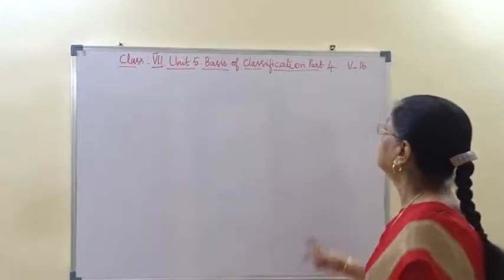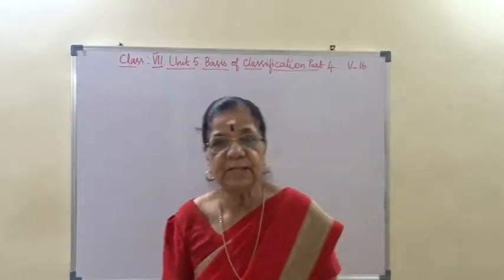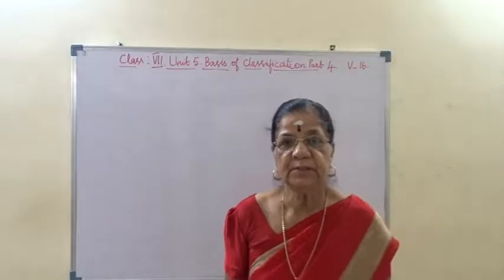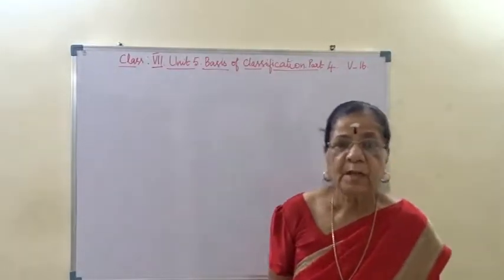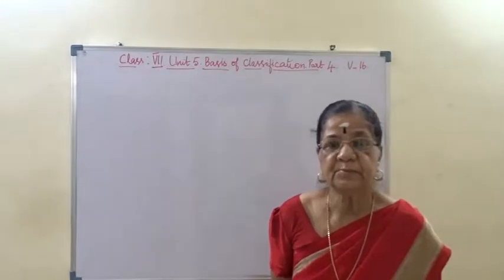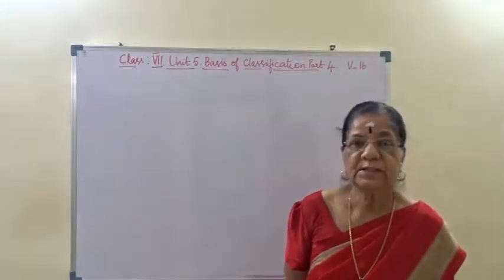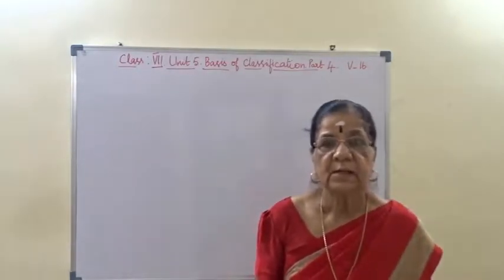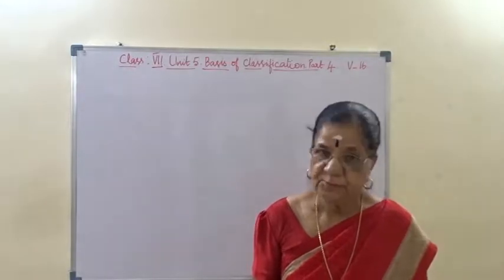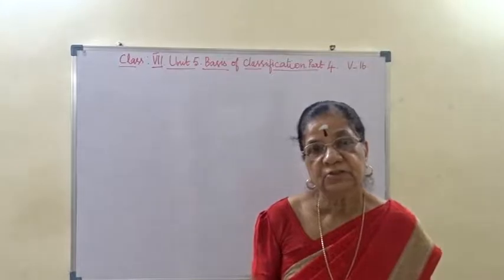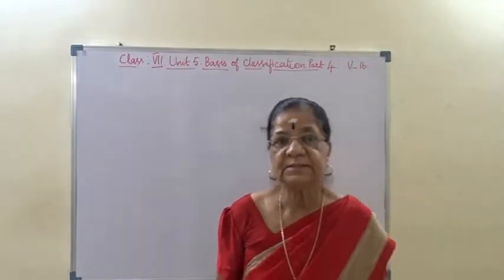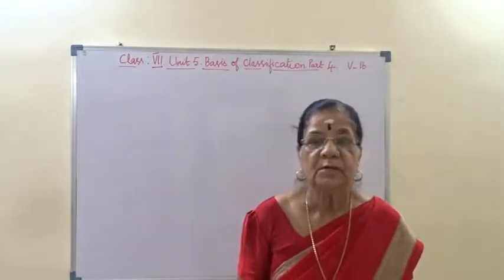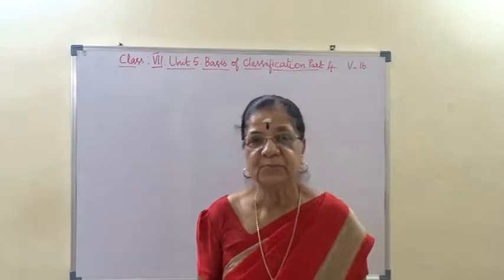Today we are going to continue the lesson Basics of Classification. Last part of the lesson. Yesterday we have been doing classification of the plant kingdom. The same plant kingdom we are going to continue. What have we understood? Plant kingdom is classified into cryptogams and phanerogams, where cryptogams include algae, mosses, ferns, and phanerogams are further classified into gymnosperm and angiosperm.